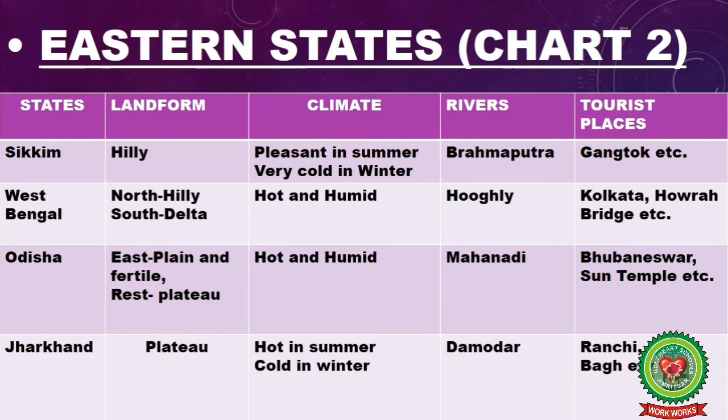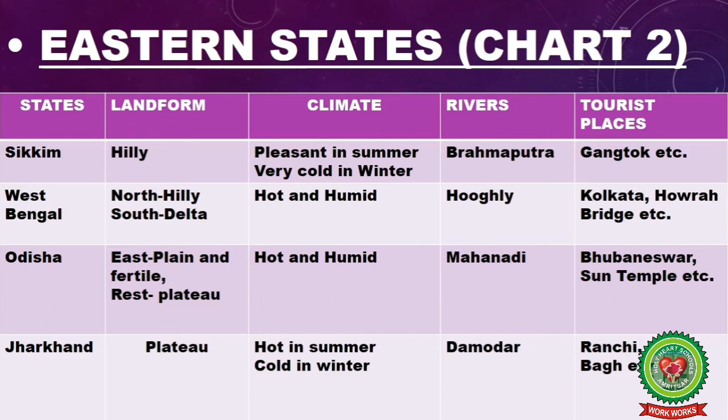West Bengal. Northern part is hilly and south is delta. The climate of West Bengal is hot and humid and the river that flows through West Bengal is Hooghly. Tourist places are Kolkata, Howrah Bridge, etc.